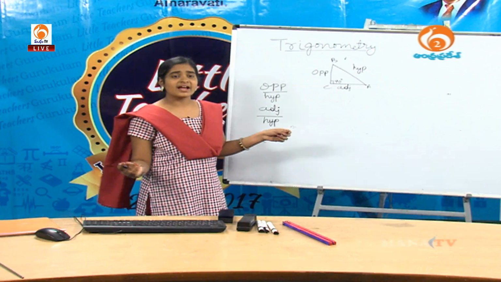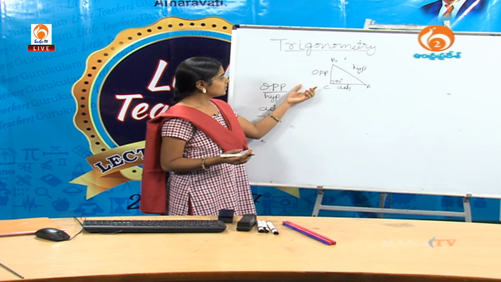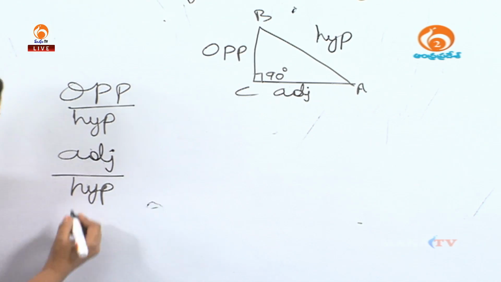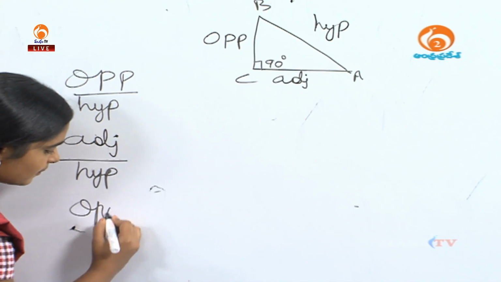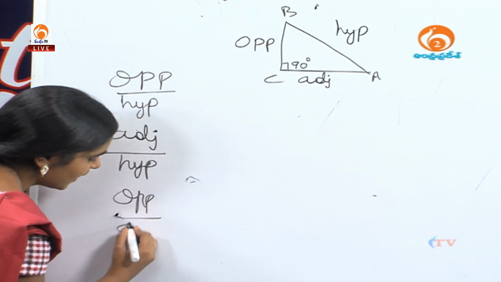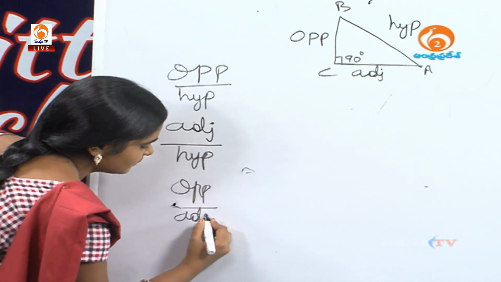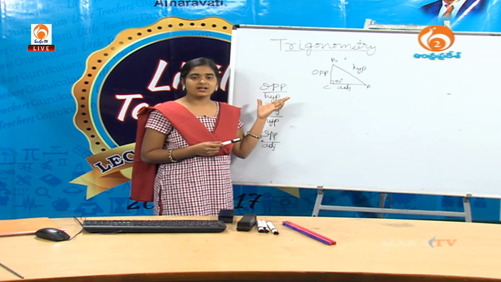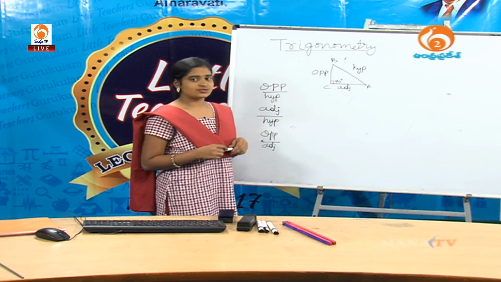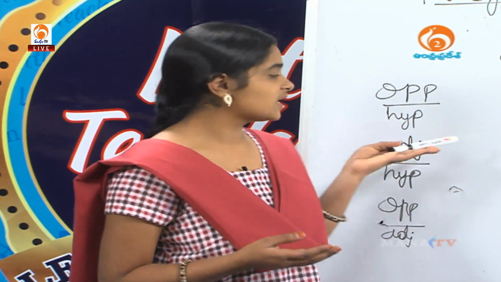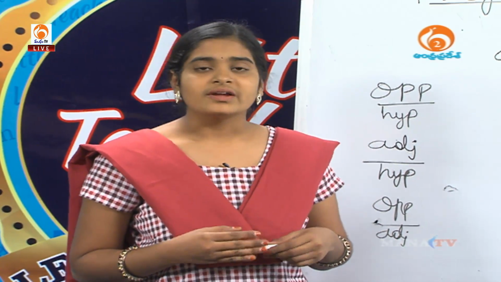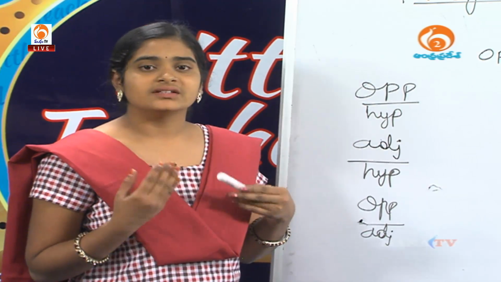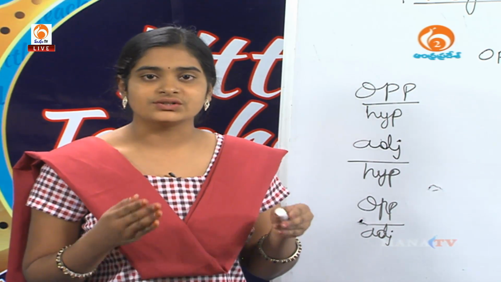And the remaining and the last term is opposite side by adjacent side. Okay, these are the three basic ratios, but how are those called? Each of the ratios has a name, and the name also refers to an angle.